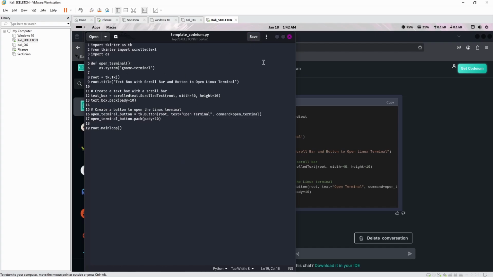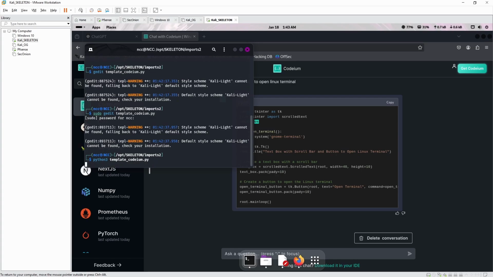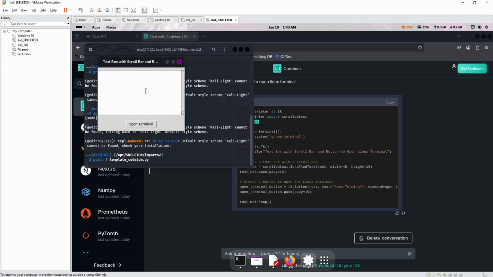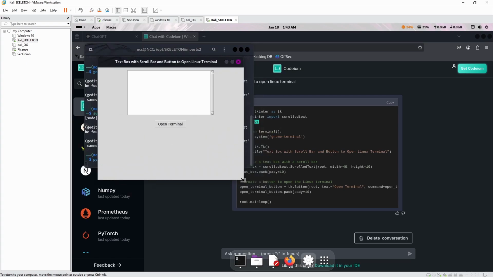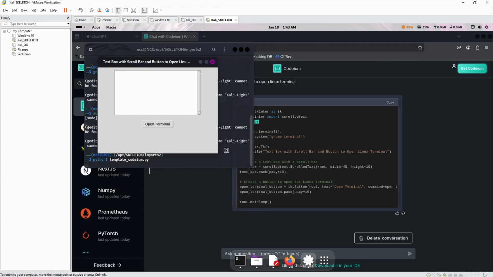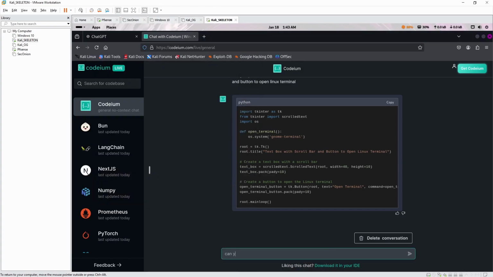It's still got descriptions of what it's doing, not as detailed as ChatGPT. Surprised, I was expecting better from Codium. Tab, Codium, let's have a look. Okay, so text box, open terminal works. Is it? No, look at that. It does not extend with the window. It didn't make the mistake of having the scroll bar in the wrong spot. Interesting. Can you please make text box expand with window size?